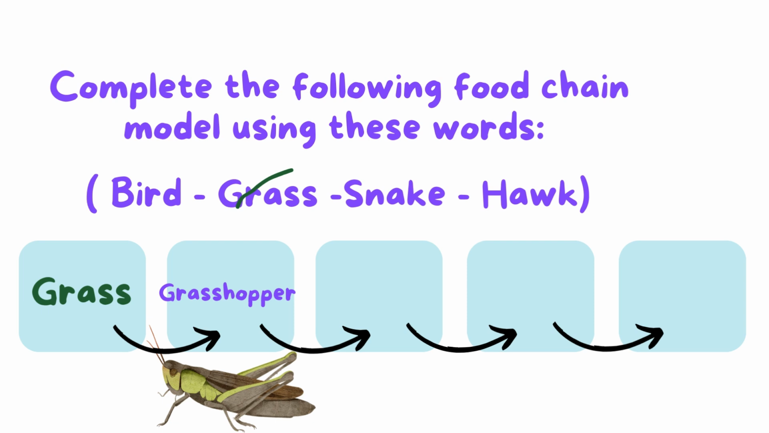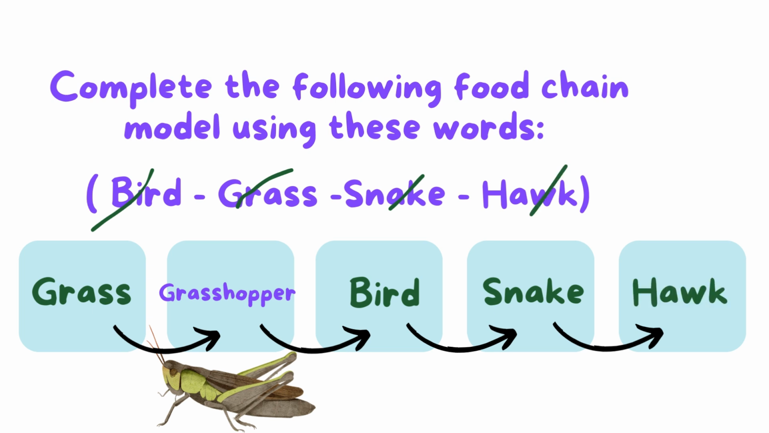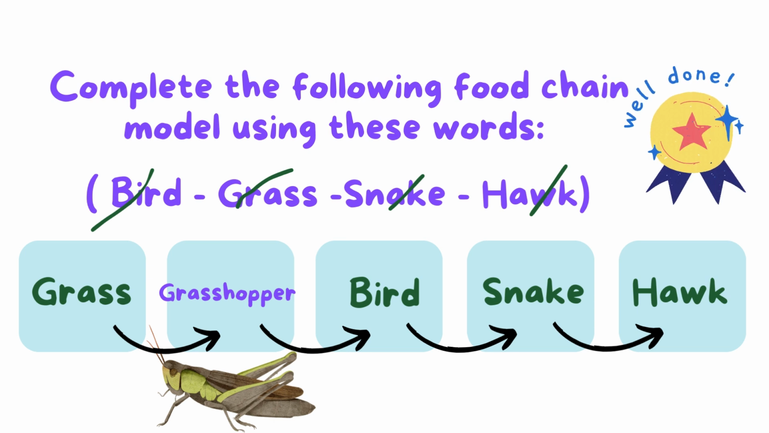Yes, it may be eaten by the bird. So here we put the bird in the third place. Then we have the snake and the hawk. So the bird may be eaten by the snake, and the top predator here is the hawk. Okay? As we see here, we have finished the food chain that we have.